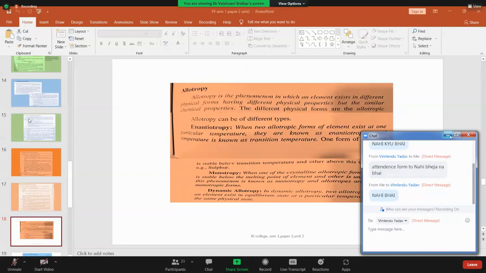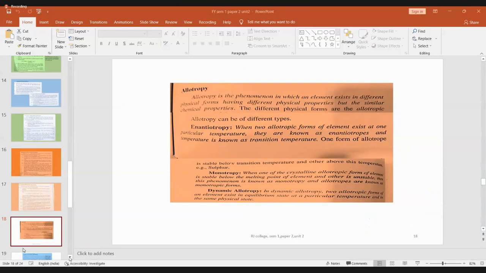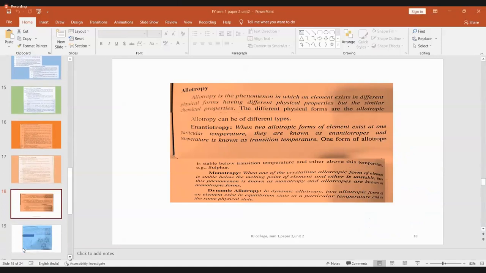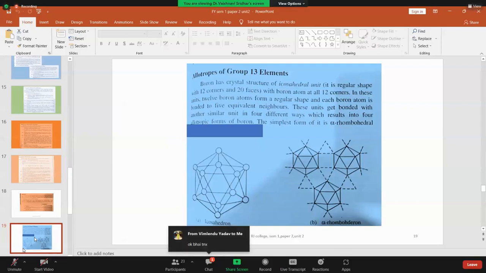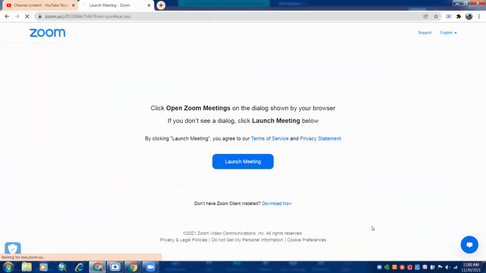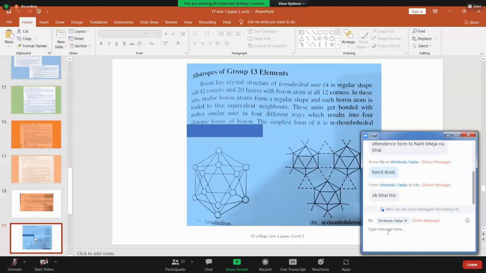Then I started with allotropy also. If you remember properly, in the previous class itself, I told you what this allotropy is. We have been talking about carbon allotropy also, if you remember it correctly. So in this heading, allotropy, you have to selectively study the allotropy of certain elements only. Say, for example, what is allotropy? That is, the elements exhibit different physical properties, but their chemical properties are the same. That is the way you define it.